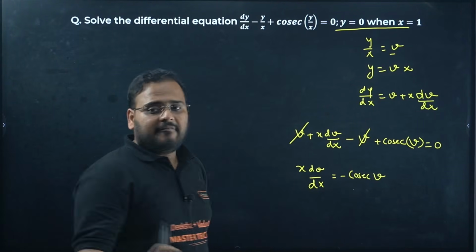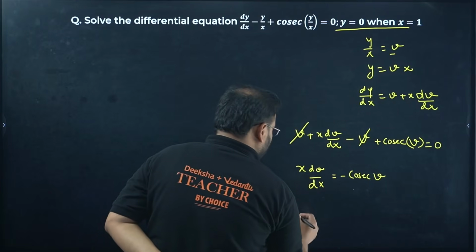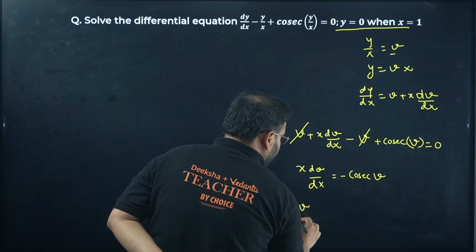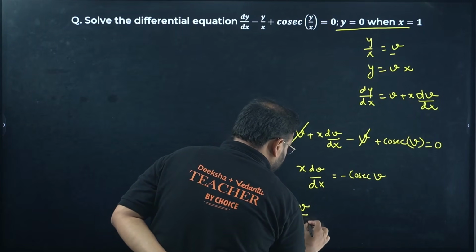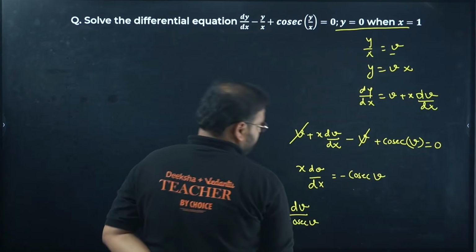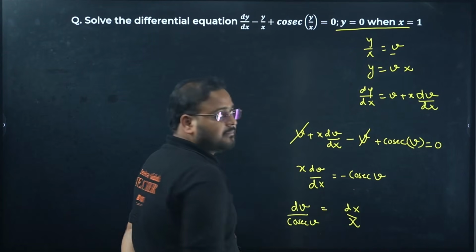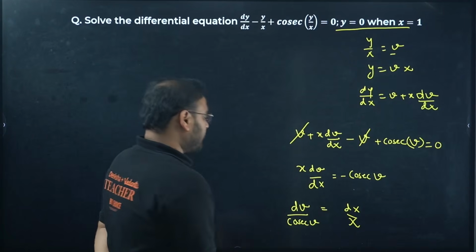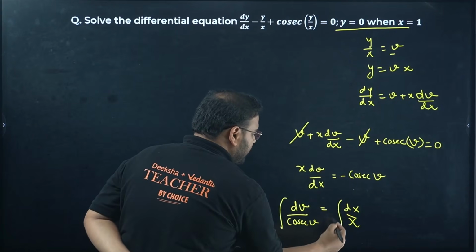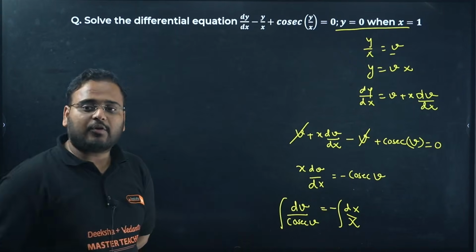Now separate the terms. What are we going to use? The variable separable approach. Let's do that. We'll have dv by cosec v come over here, and dx by x come over there. So if you check this out, you can integrate over here with the minus sign.